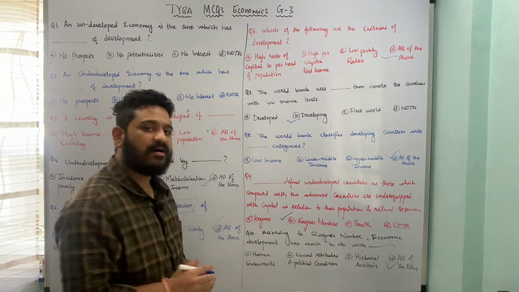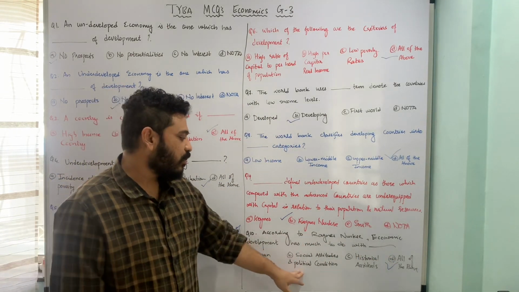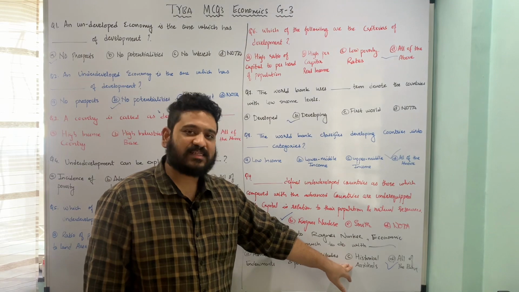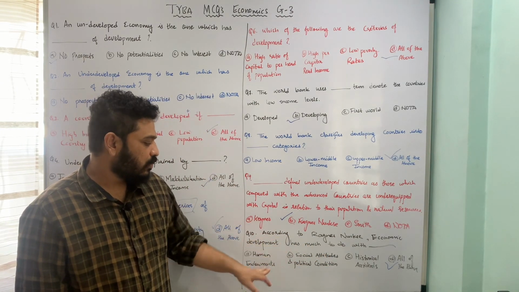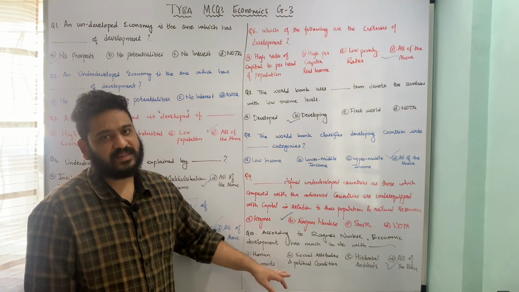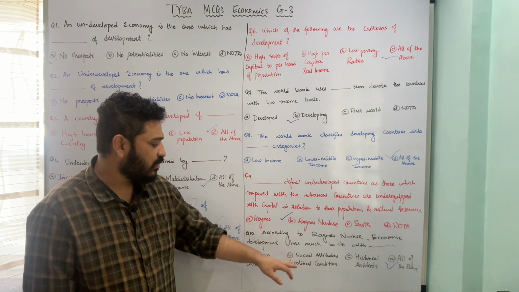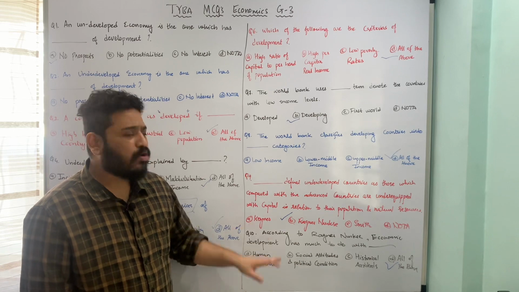That means human endowments as well as social attitudes and political condition and historical accidents are in a sense relating to economic development, having to do with all these important things which I have mentioned, all the three options per se. So I hope the questions are pretty much clear.